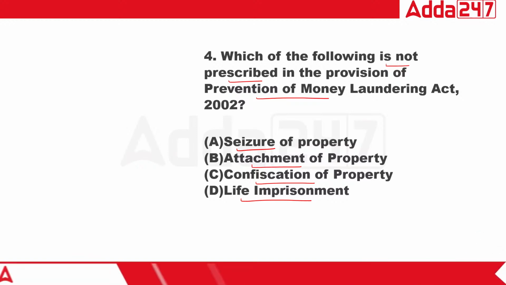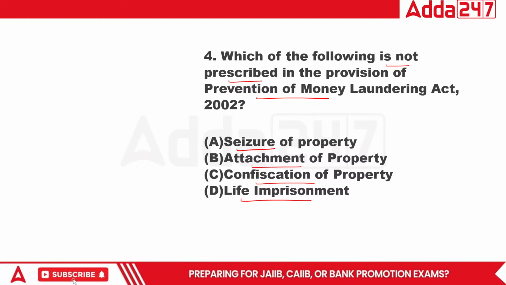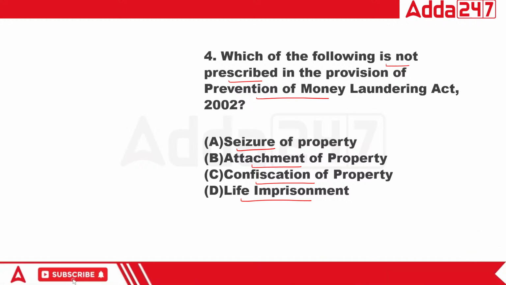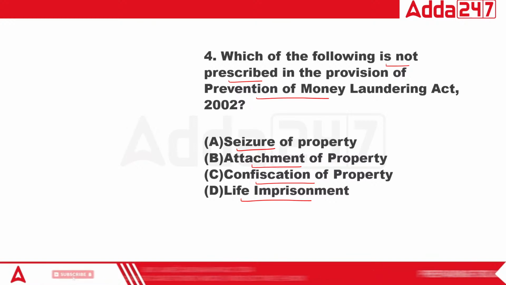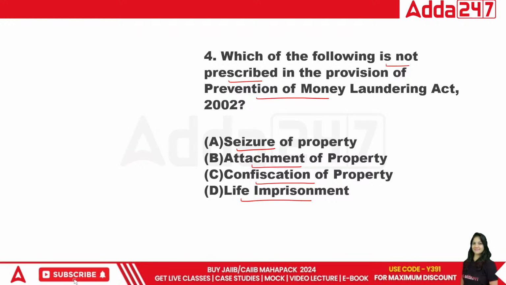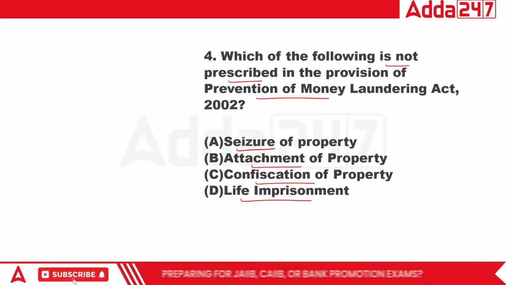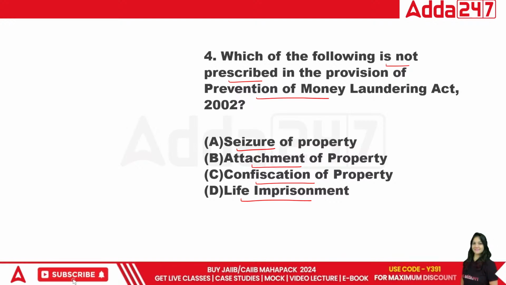What punishment could you say is not defined in the Act? What is the right answer?